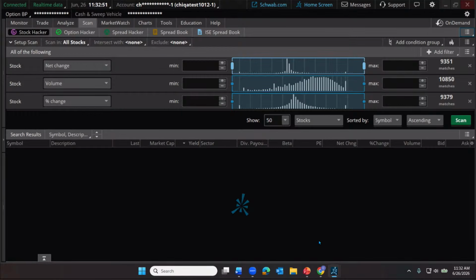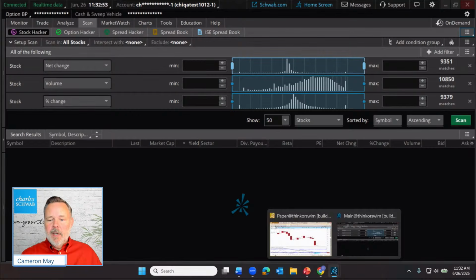You can actually, if you already have, let's say, Paper Money open, right click on your Thinkorswim icon and select Thinkorswim again, and it'll let you log in again, but you can log into the live account. I don't know if you knew that you could have Paper Money and live open at the same time. You can. One suggestion I would make is change the color scheme for them and be consistent with that. So for example, my Paper Money is always the white background. My live platform is always the dark background, so I don't get them confused when I have them both open.